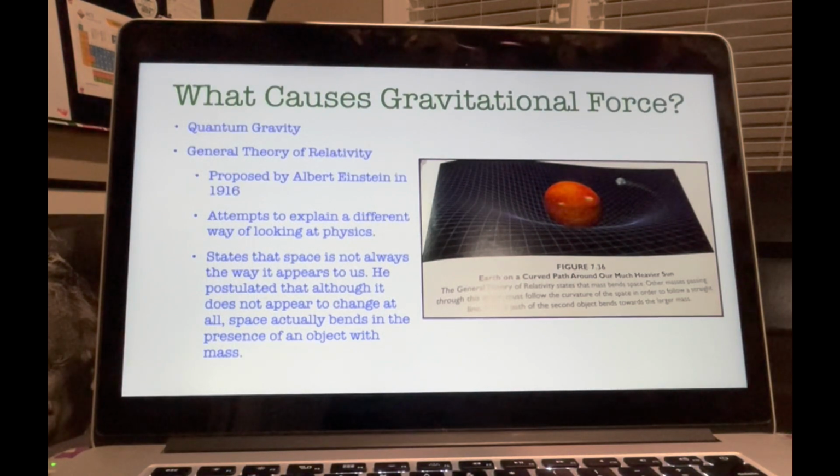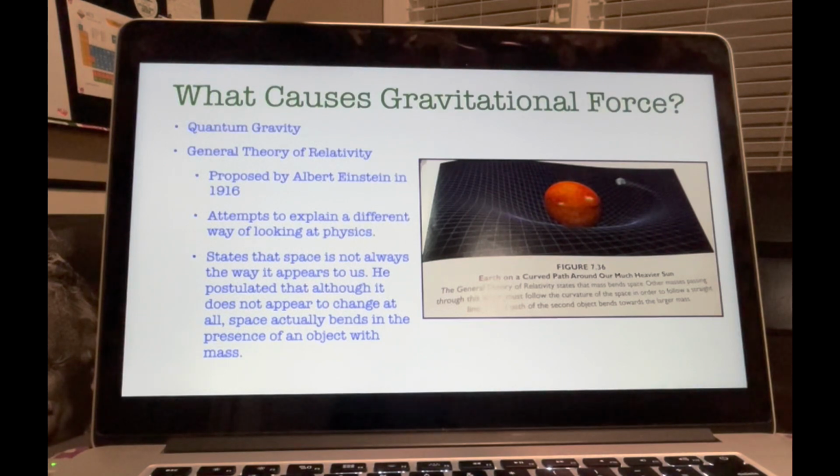But we don't know which, if either, is even correct. Well, I want to briefly tell you about them. The first theory is called quantum gravity, and it attempts to explain gravity at the smallest scale, called quantum mechanics. Remember the quantum mechanical model of the atom from Module 3? Well, the quantum gravity theory attempts to explain the gravitational force as interactions of subatomic particles.